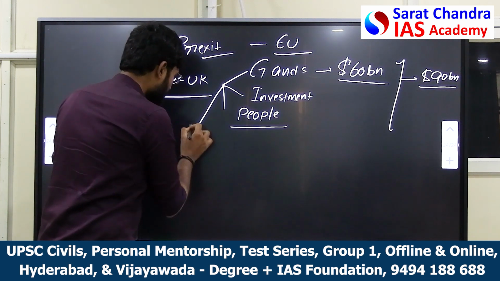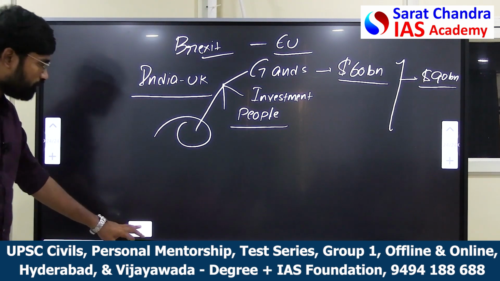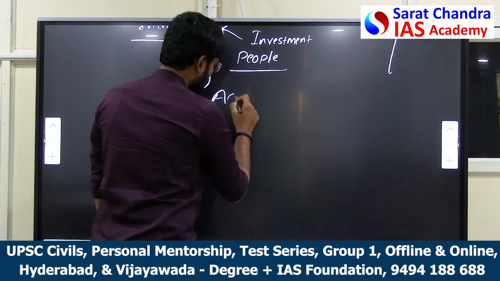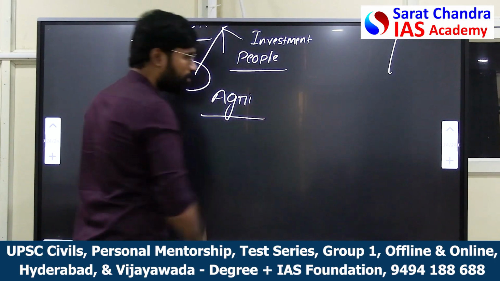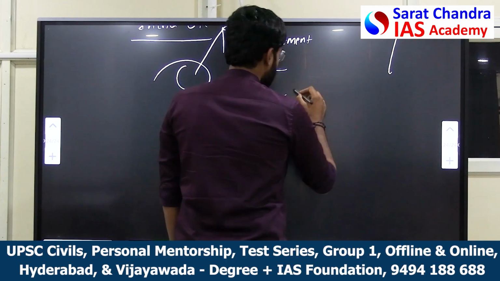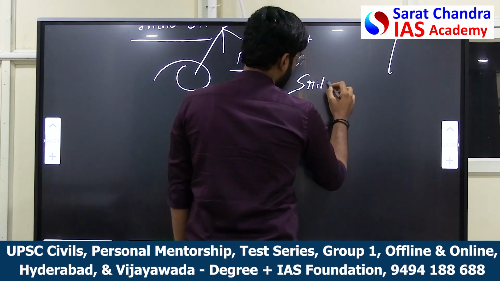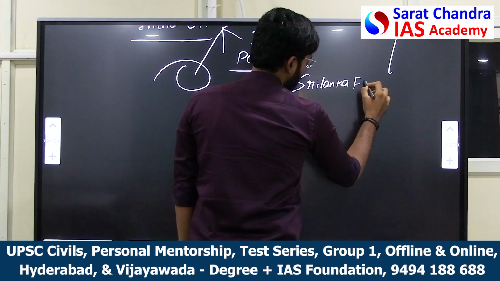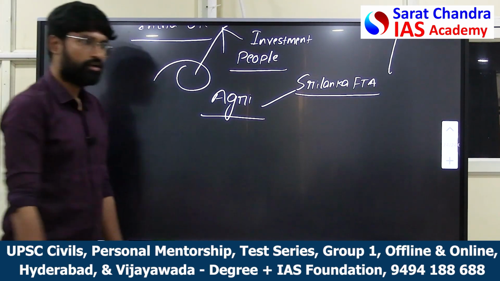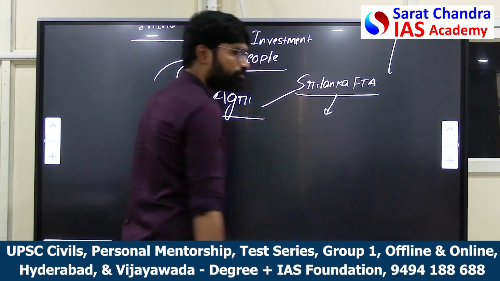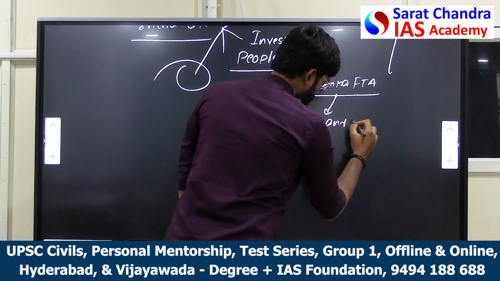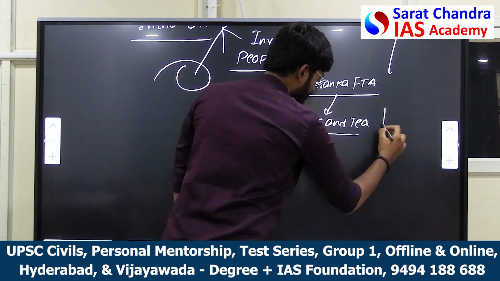So, in this India-UK free trade agreement, there are some flaws. The flaws are regarding agriculture. The flaw is, see, when the Sri Lanka free trade agreement was signed, the prices of spices and tea declined.